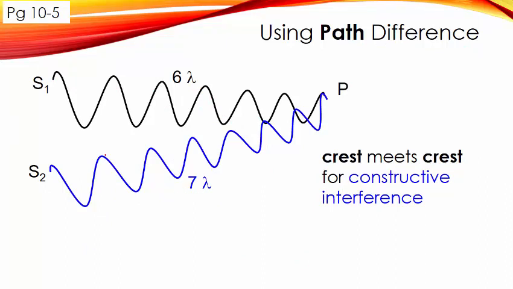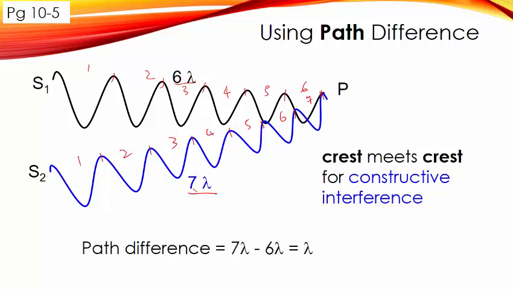In this case now, we have 1, 2, 3, 4, 5, 6, 7 for the blue waves, and 1, 2, 3, 4, 5, 6 for the black waves. What is the path difference? It will be just 7 minus 6, so it equals lambda. Again, it is crest meets crest, so therefore it is constructive interference again.